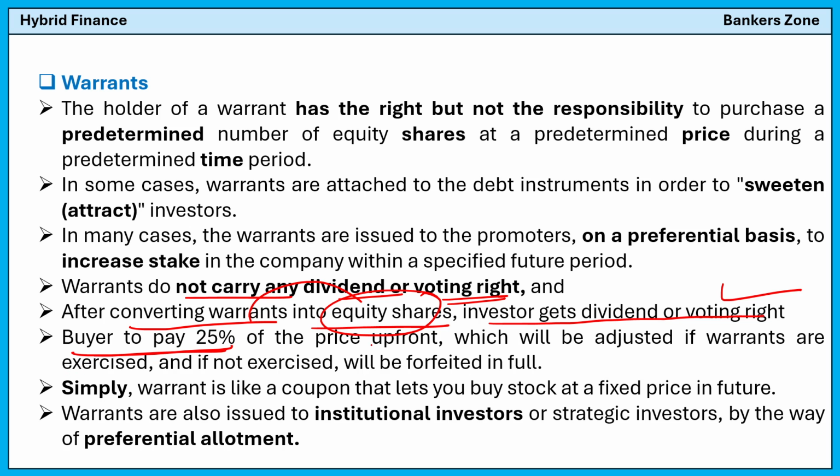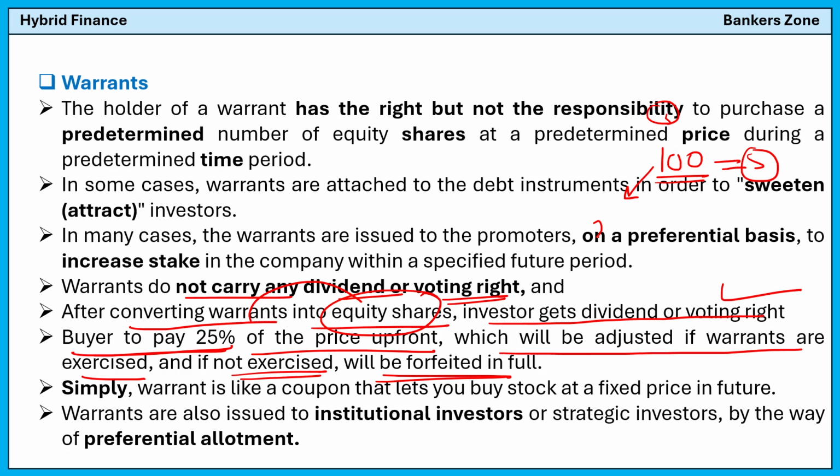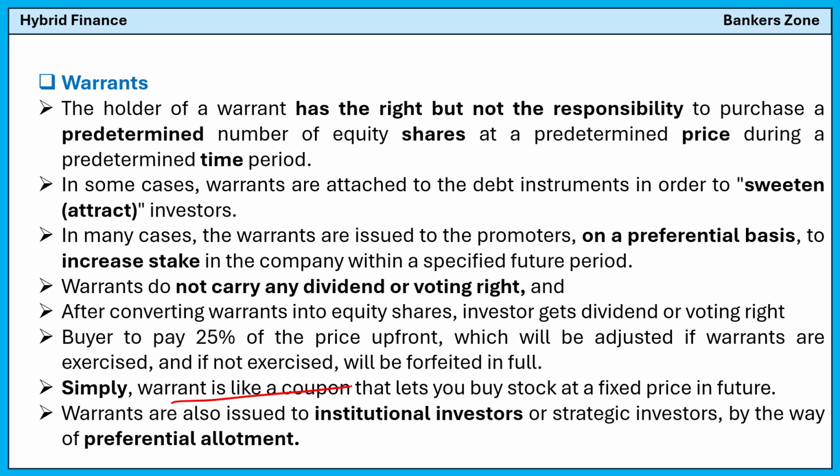The buyer has to pay 25% of the price upfront, which will be adjusted if the warrants are exercised, and if not exercised, the price you paid for the warrant will be forfeited. That means if the price is 100 rupees, at which you will purchase the stock after say 5 years, currently you need to pay 25 rupees to purchase the warrant. This is the criterion, that one quarter you have to pay. And if in 5 years you are not able to purchase the share, you will lose the 25 rupees.